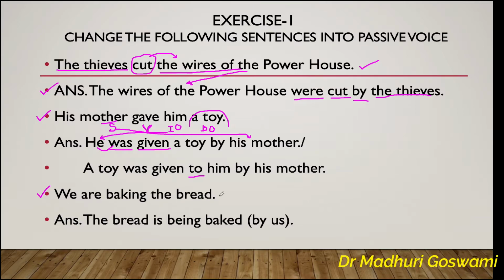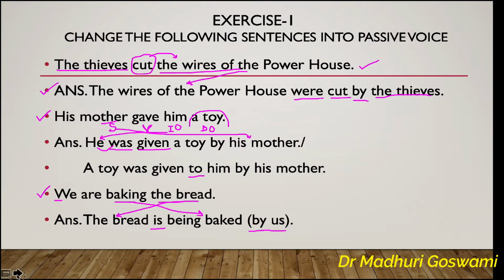So what will we pick up first? Yes, we will pick up the object, that's the bread, and we will place it as the subject of the passive voice. The bread. Now the verb form. With the bread, we will use the verb is. And of course, baking will be transformed into being baked. So the bread is being baked by us. Here you can leave out the object. If it's not important to mention, you can just write down the object by us within brackets also.